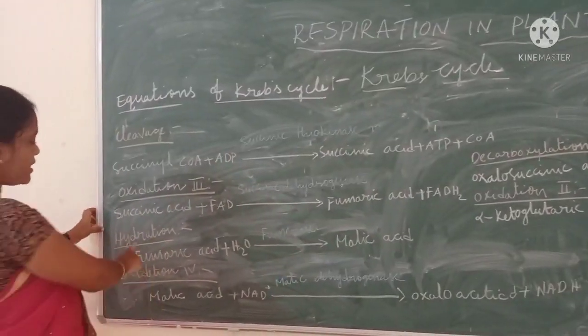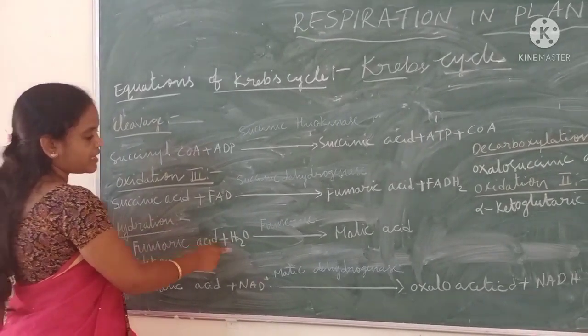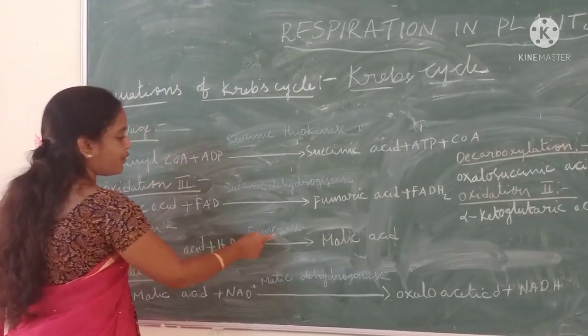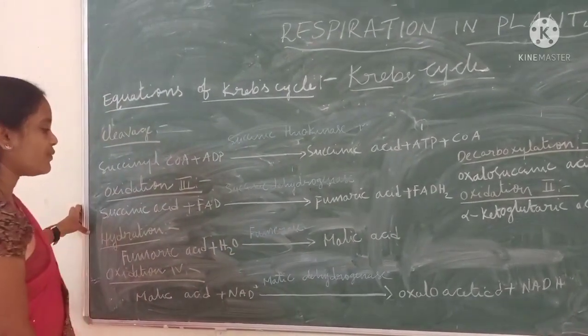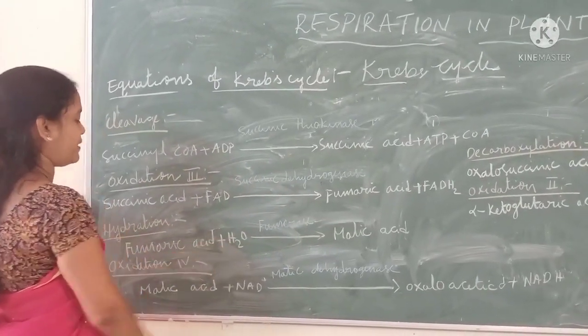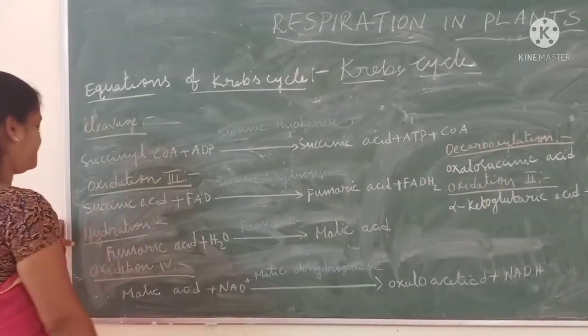And the next one, hydration. Fumaric acid converts to malic acid in the presence of the fumarase enzyme, and a water molecule has been added. That's why it is hydration.